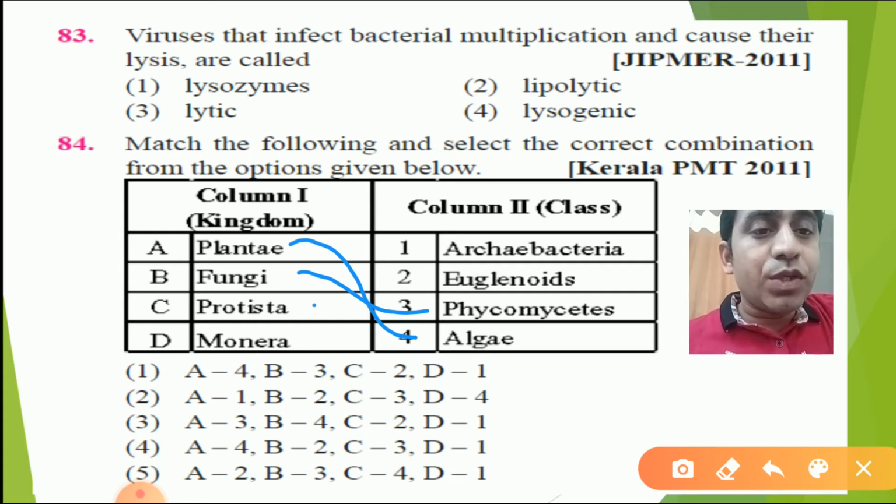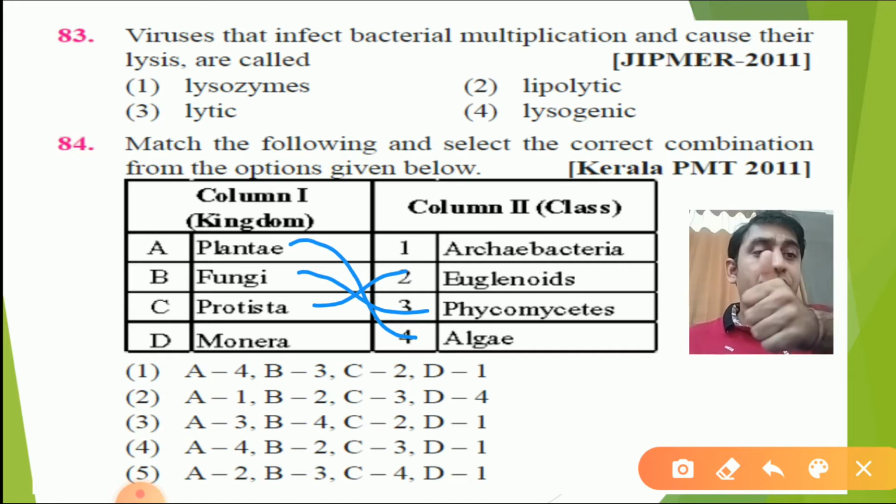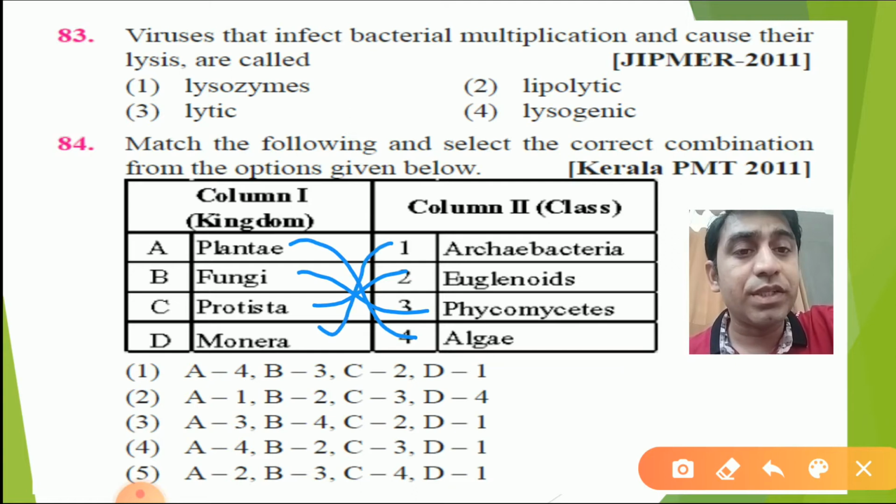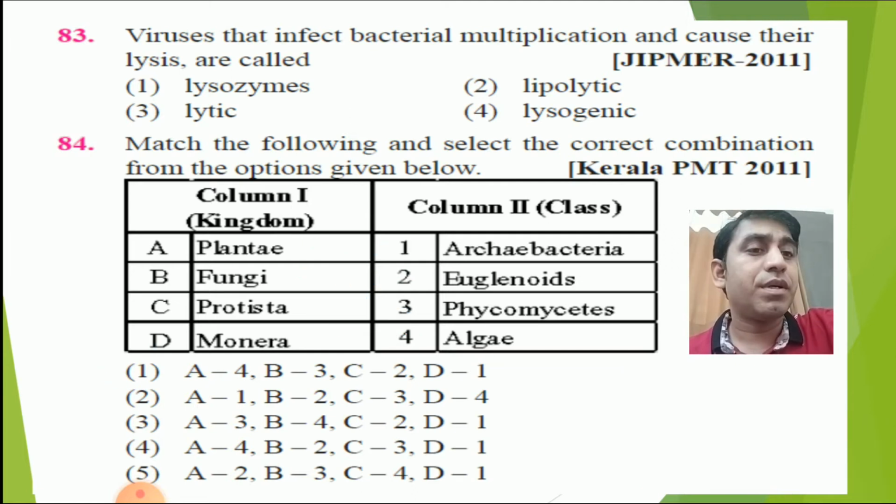Then Protista is euglenoids. We saw the 5 types of protista: chrysophyte, dinoflagellate, euglenoids, slime mold and protozoan. Then in Monera we saw Archaebacteria, Eubacteria, and according to the Carl Woese classification, the third is Eukarya. So which option is going to match? The first option.